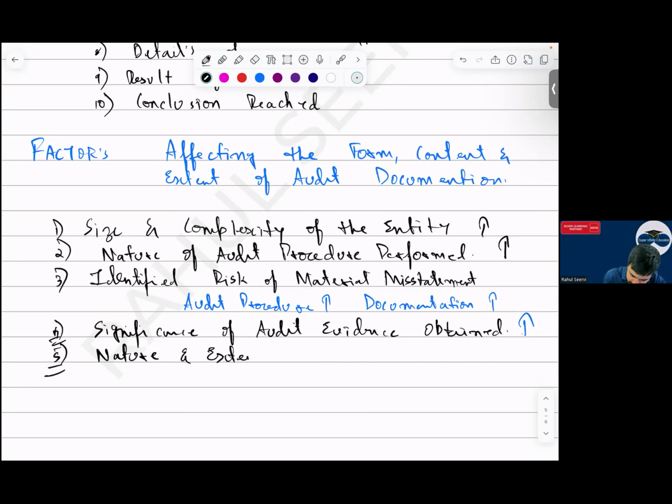Okay, nature and extent of exceptions identified.